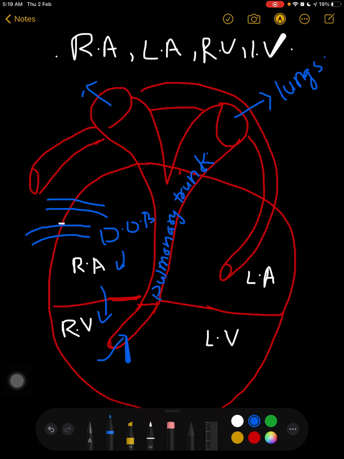Now the oxygenated blood from the lungs will come into the left atrium, and the left atrium to the left ventricle.